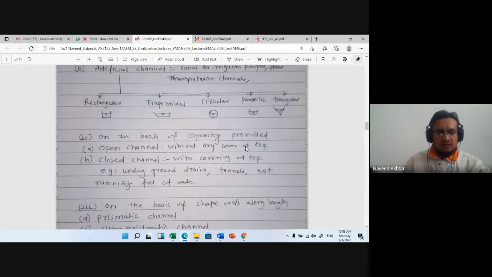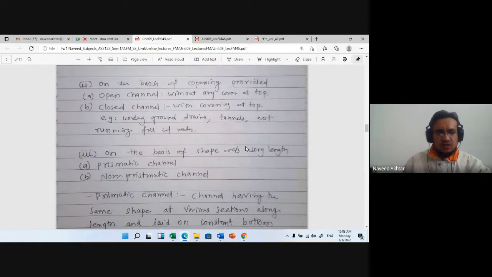On the basis of opening provided, open channel or closed channel. A closed channel is covered at the top, like an underground drainage line, and it is not running full of water. That should be considered. The channels we call closed channels are not full of water; if it is full of water, then that is the case of pipe flow.